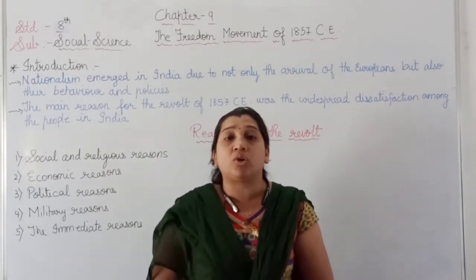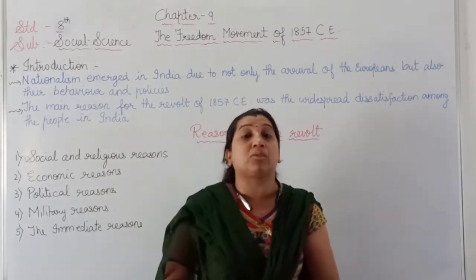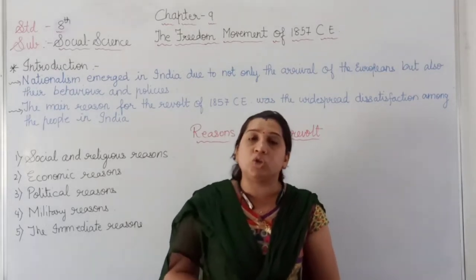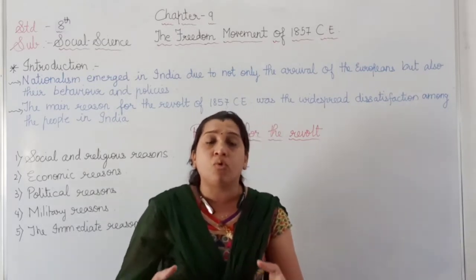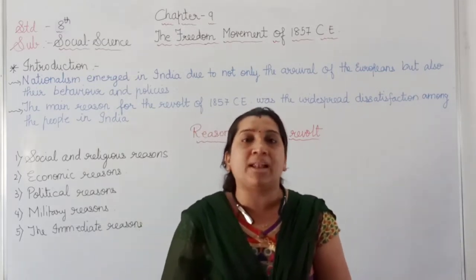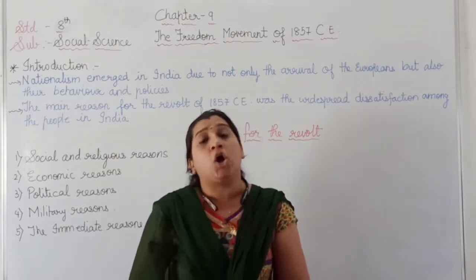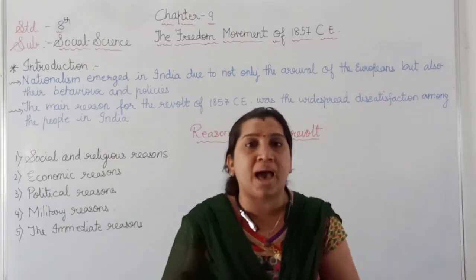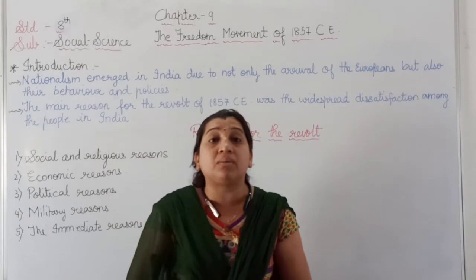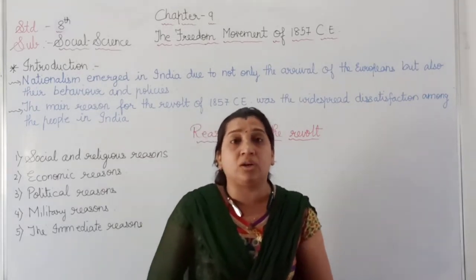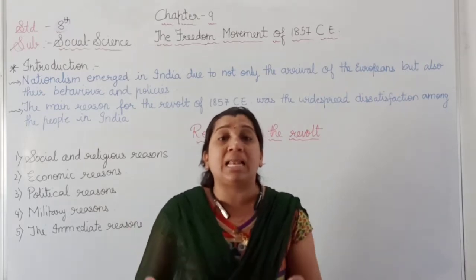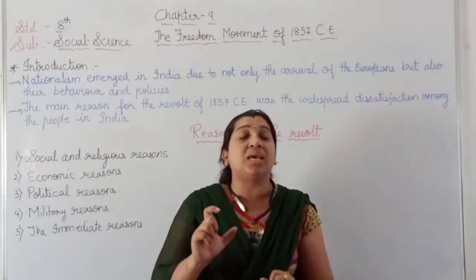Then Dalhousie introduced the doctrine of lapse, where the adopted child was not allowed to sit on the throne. The rulers who became victims of this doctrine of lapse were Kunwar Singh of Bihar and Rani Lakshmi Bai of Jhansi, because Dalhousie had made a rule that an adopted child is not allowed to sit on the throne.